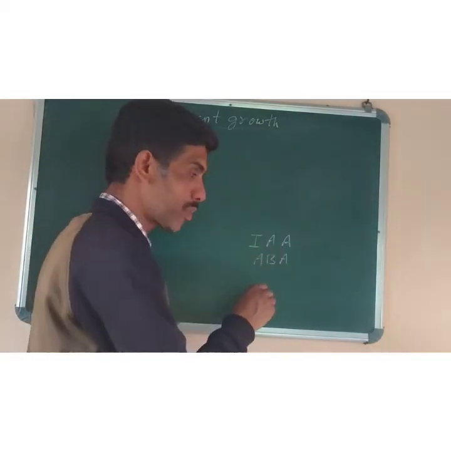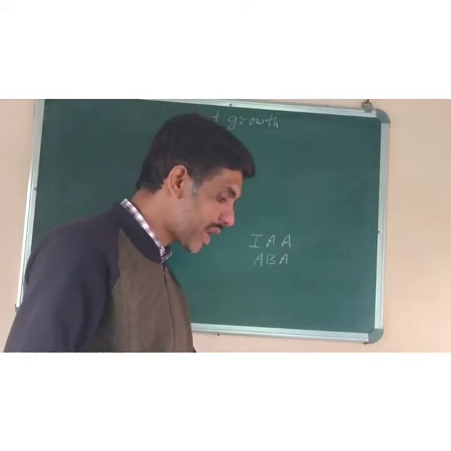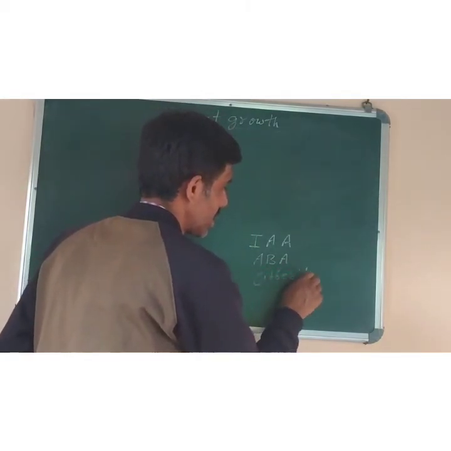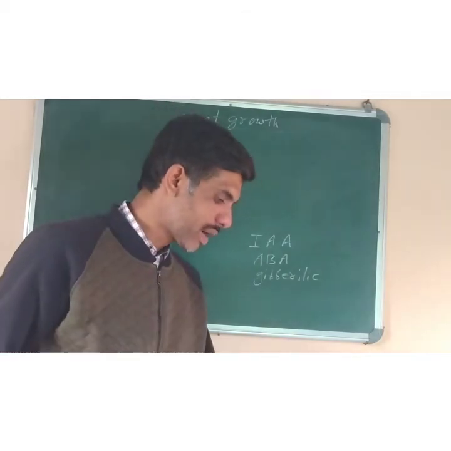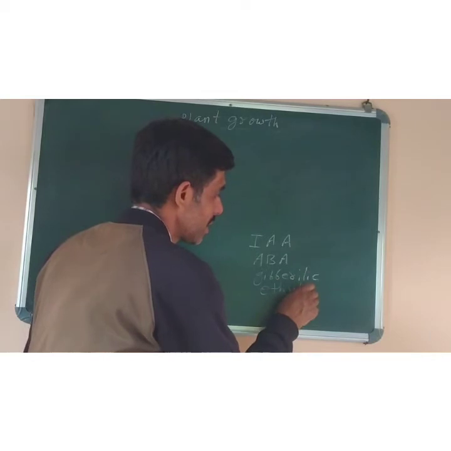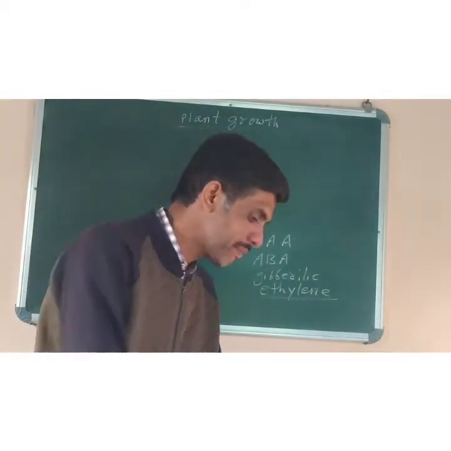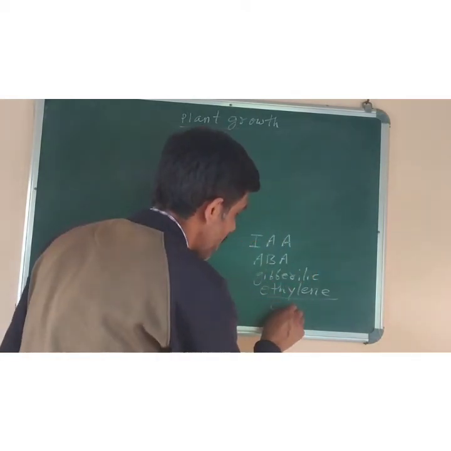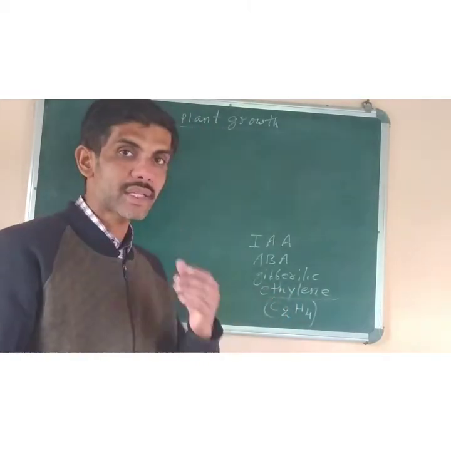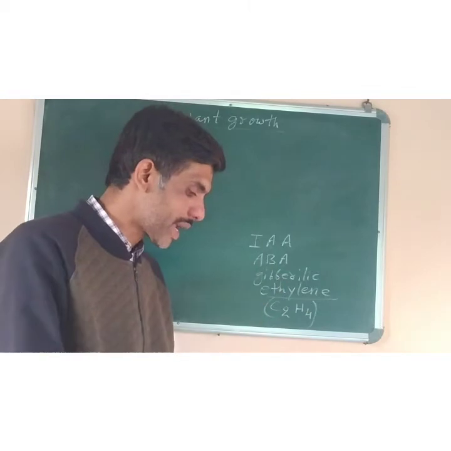All these are plant hormones: indole acetic acid, abscisic acid, then terpenes like gibberellic acid, and gases like ethylene. All these are the different plant growth regulators. Only one is gaseous in form, the ethylene. Its chemical formula is C2H4. It is the only gaseous plant growth regulator or hormone. Rest all are not in gaseous form.